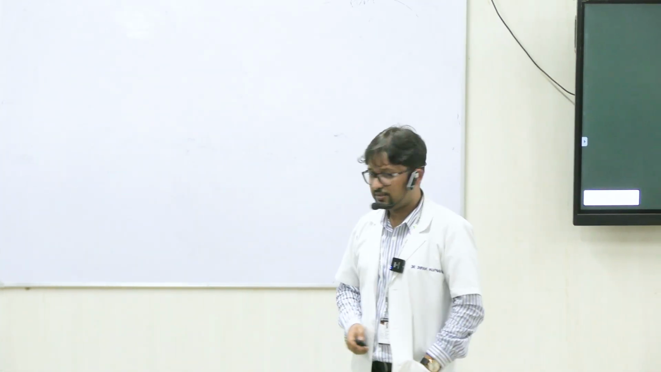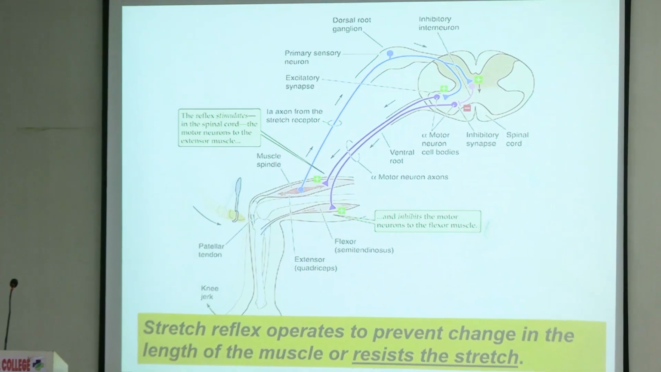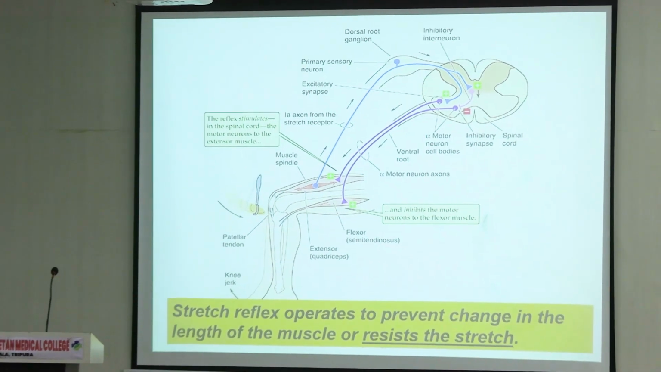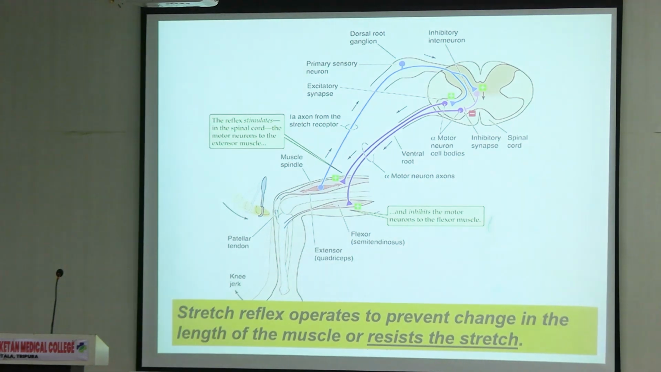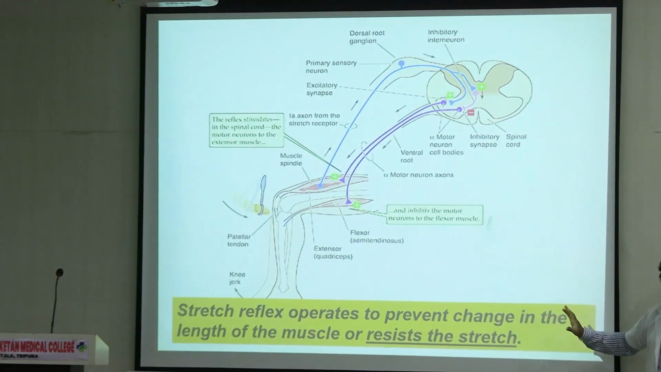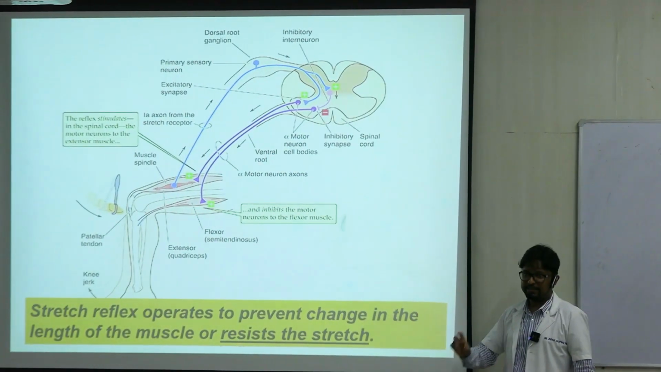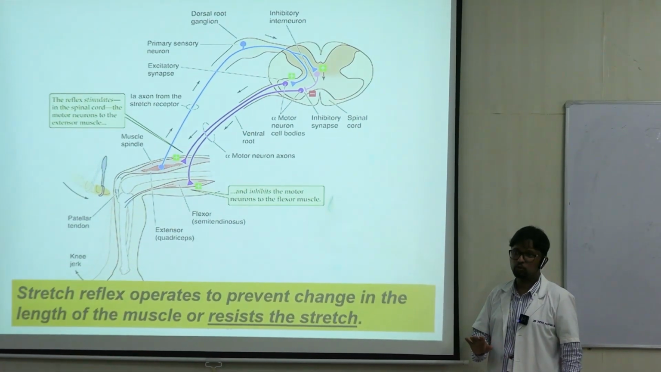So what do we see here? That the stretch reflex operates to prevent change in the length of the muscle. Right? This is the basic function of a stretch reflex. In other words, it resists the original stimulus of the stretching. Right? And जितना resistance apply हुआ, that is called muscle tone.